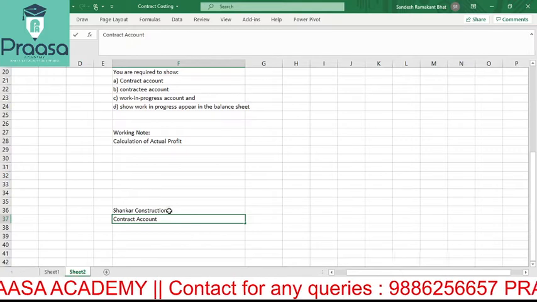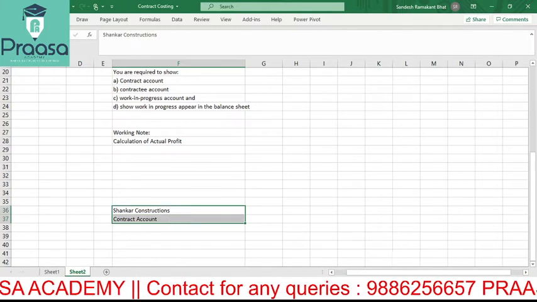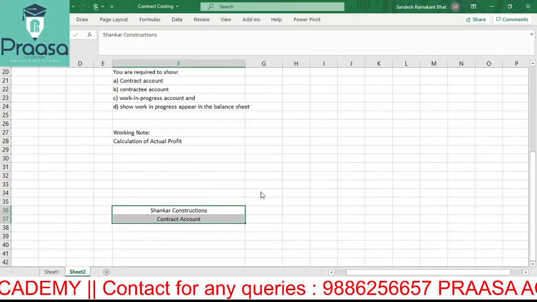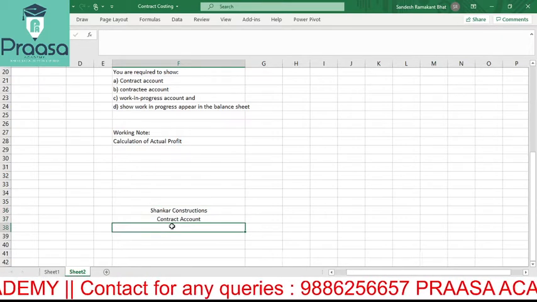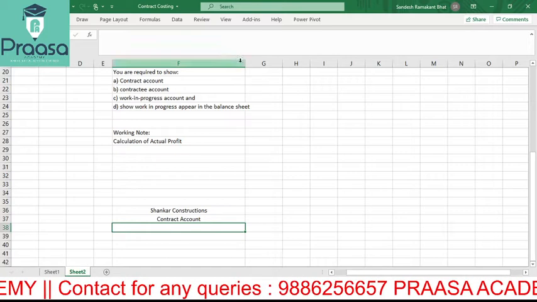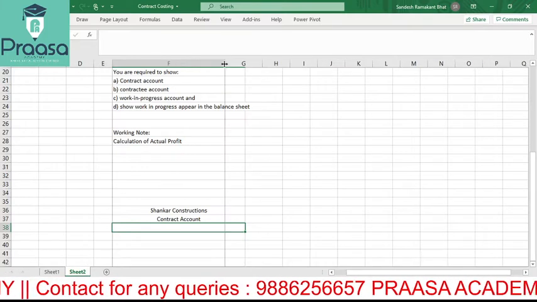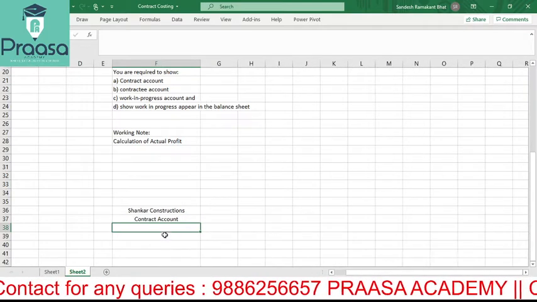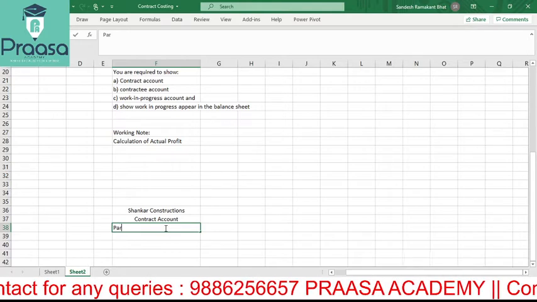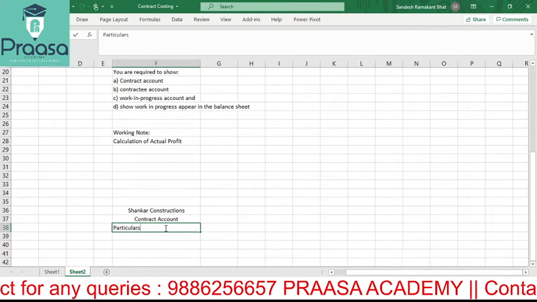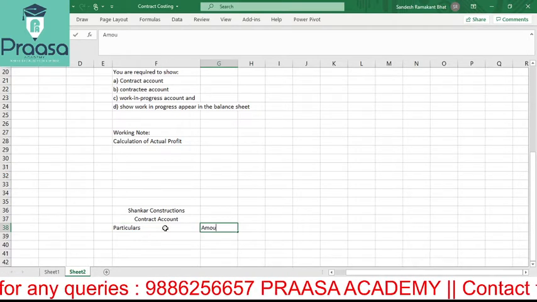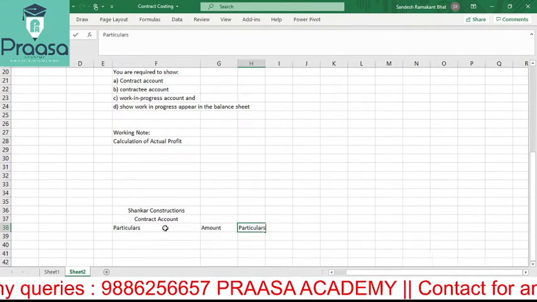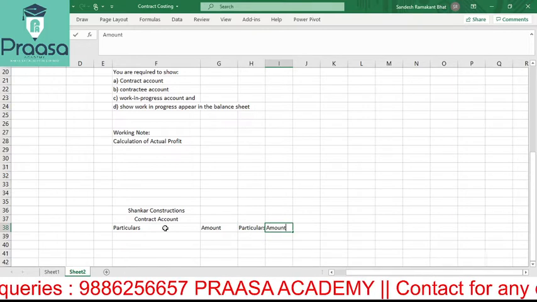Okay, and just a little bit of formatting. Yes, good to start. Particulars, amount, particulars, and amount.